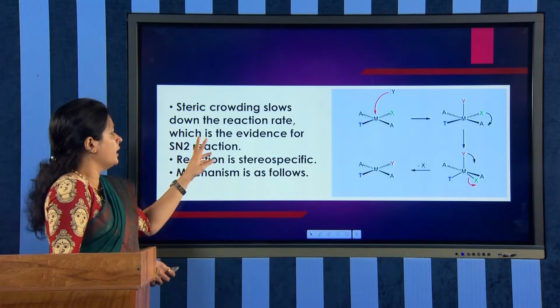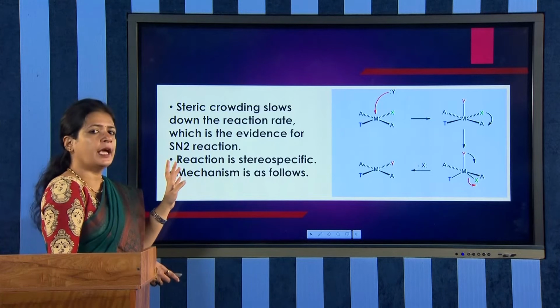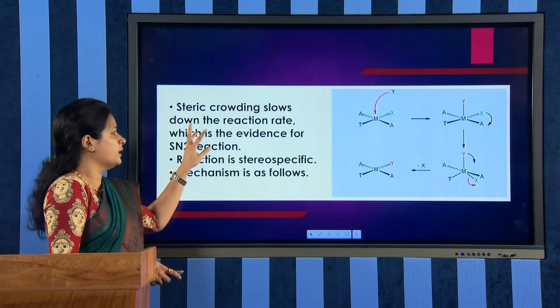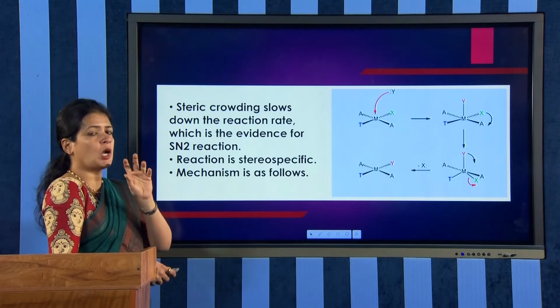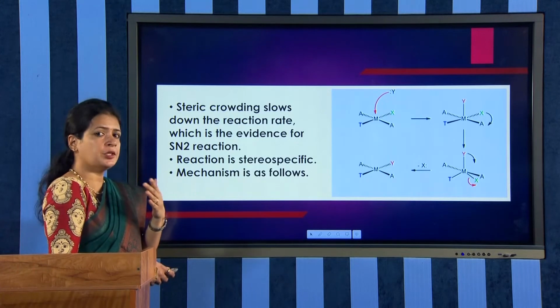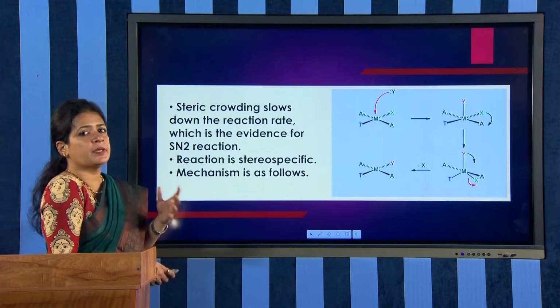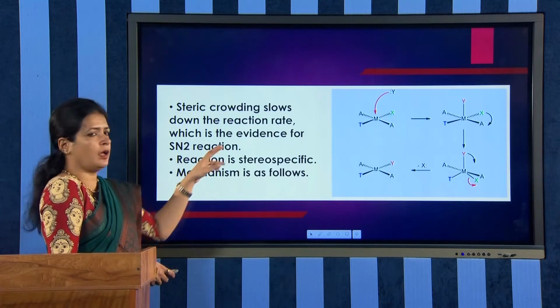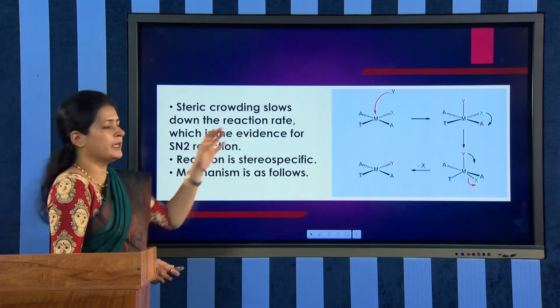That is how we understand that SN2 is the mechanism in square planar complexes. So the evidence is that steric crowding slows down the substitution in square planar complexes. And also the reaction is stereospecific, and I will explain how it is stereospecific by explaining the mechanism.